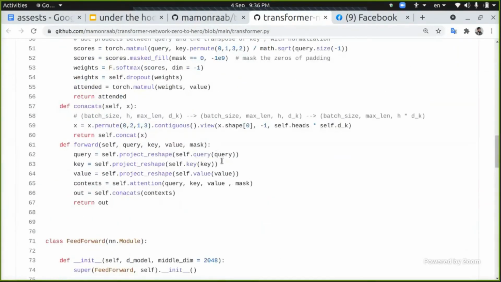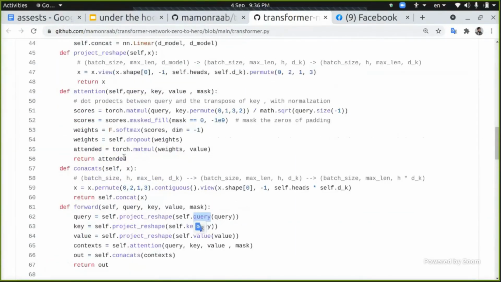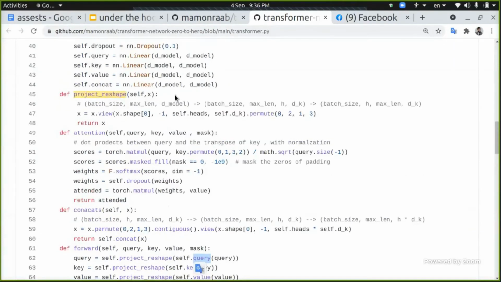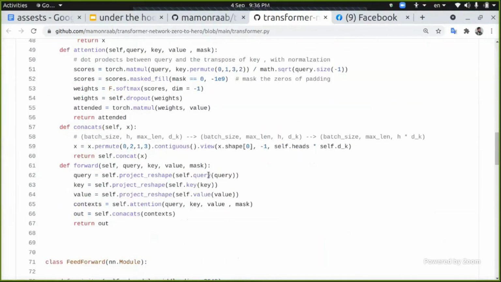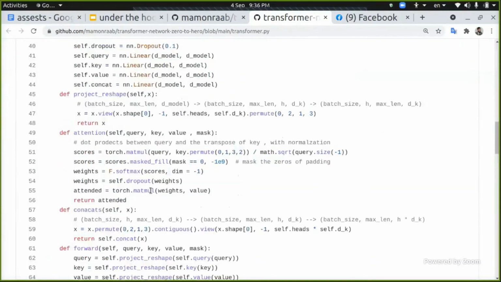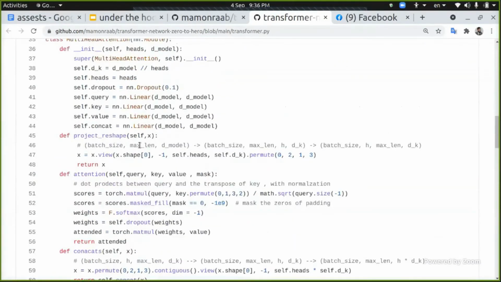After we feed it to this network, we are going to project and reshape. So we want to make the calculation, we want to divide it, we want to do it this way. This is the projection. So I want you to think about the shapes. Any one of these inputs has this shape: batch size, maximum length, and the dimensionality of the model.